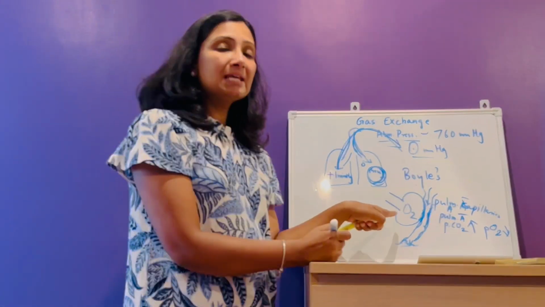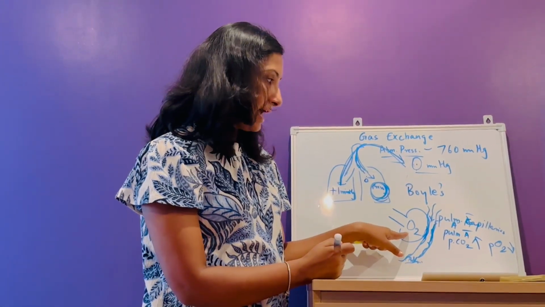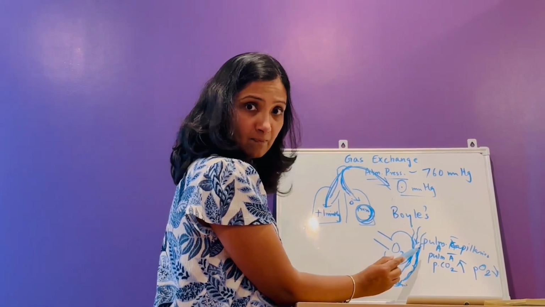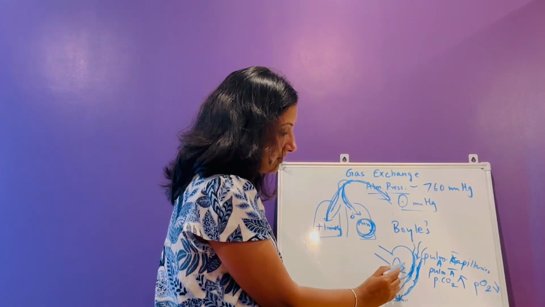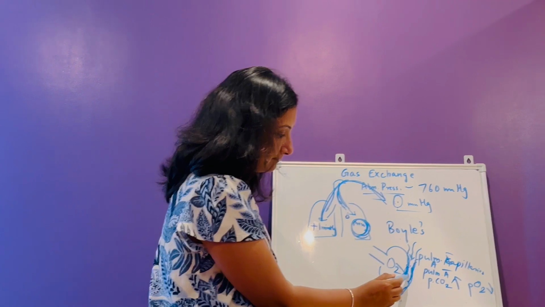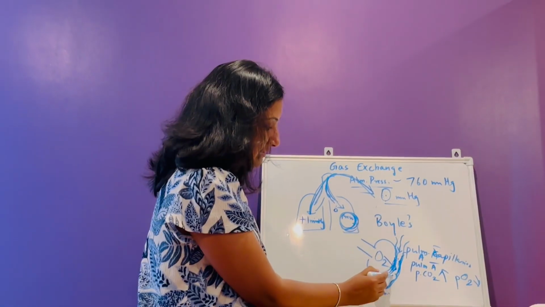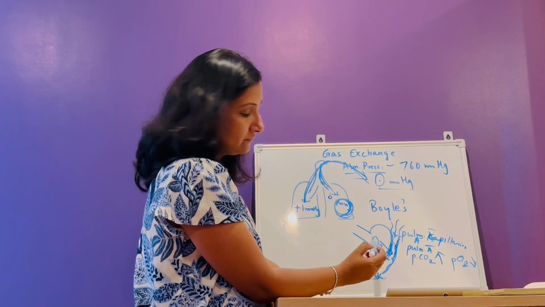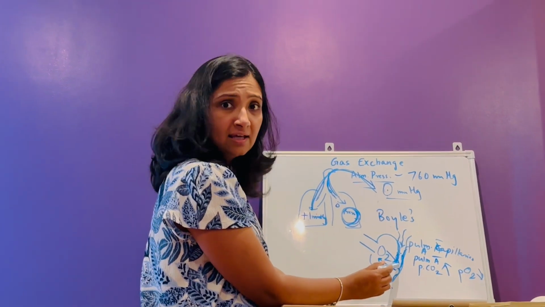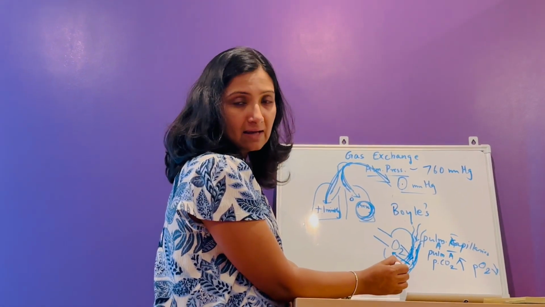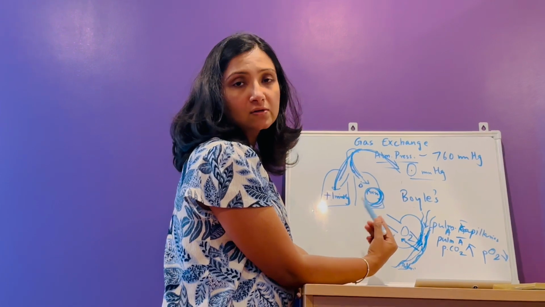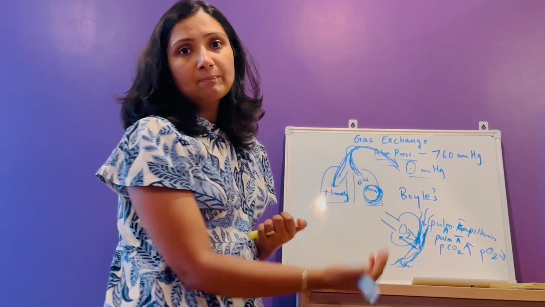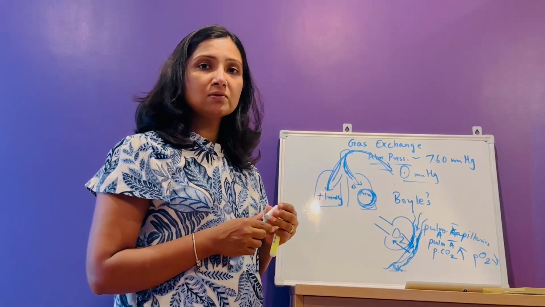Now when you breathe in, you have more oxygen here in the alveoli, and you have less oxygen in the pulmonary artery. So oxygen will move from more to less, and carbon dioxide will return into the alveoli, which you will breathe out. Oxygen has entered the pulmonary capillaries, and via the pulmonary veins it will return to the left side of the heart, and then it will be pumped to the different parts of the body so that it reaches the tissues.